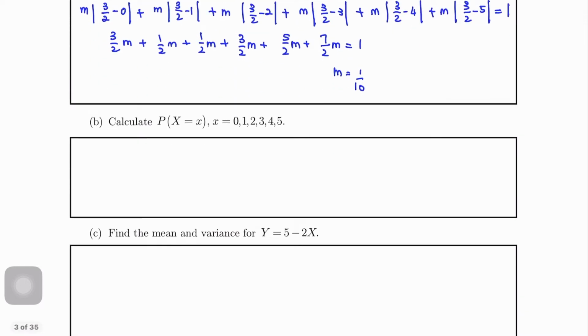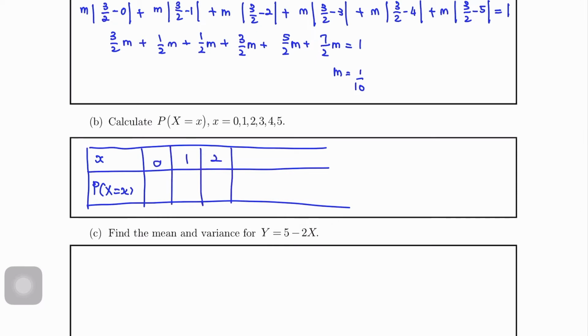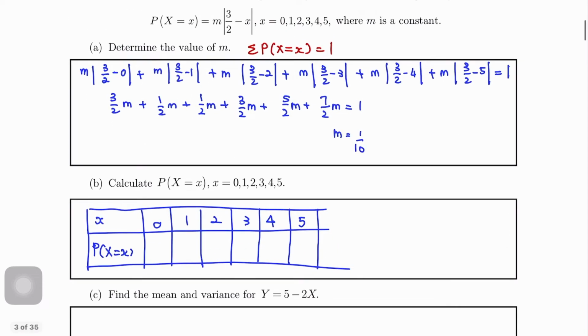Calculate probability x equals to x for x between 0, 1, 2, 3, 4, 5. So kita akan senang, kita akan construct table for x and px equals to x. X between 0, 1, 2, 3, 4, 5. Okay, so this one is for x equals to 0, x equals to 1, x equals to 2 and so on lah.